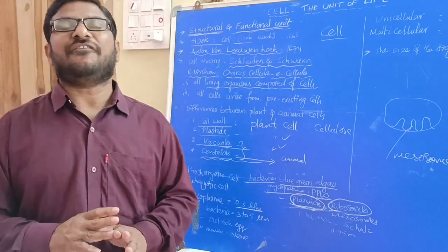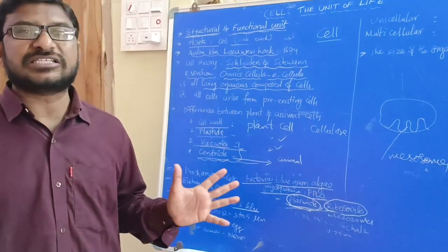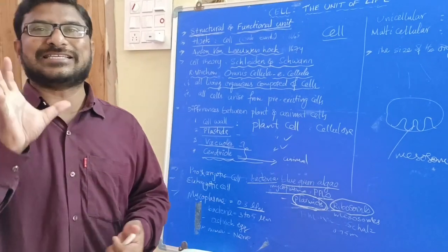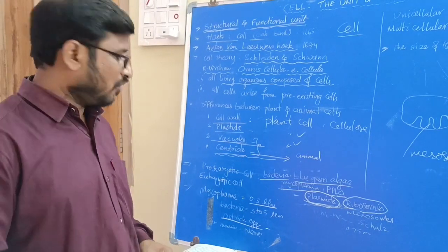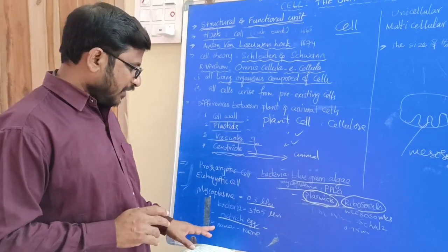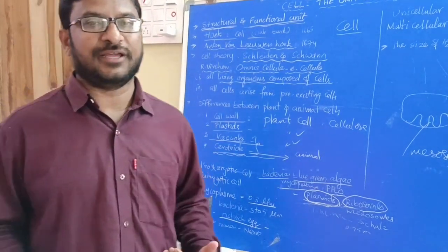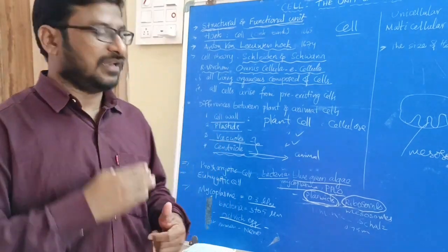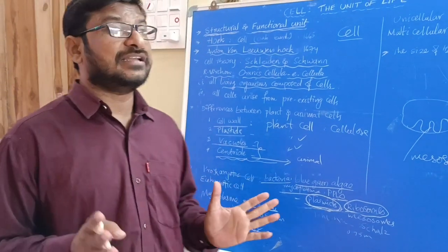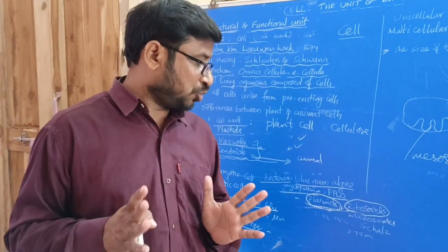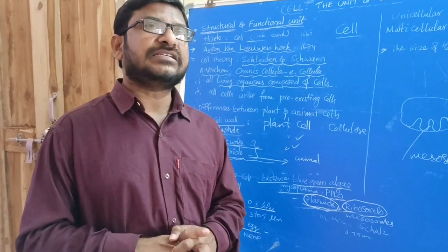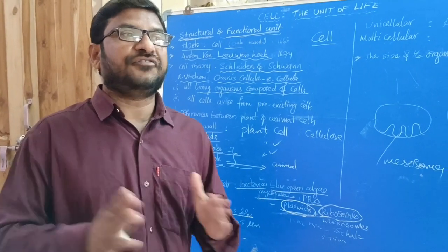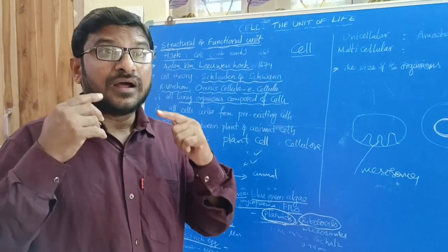It is well known to everybody that the ostrich egg is the largest egg. It is also a single cell, and it is considered the largest cell. In our body, the longest cell is the nerve cell, as we know. Nowadays, a scientist called Schulze noticed a bacterium which can be seen with our unaided eye.